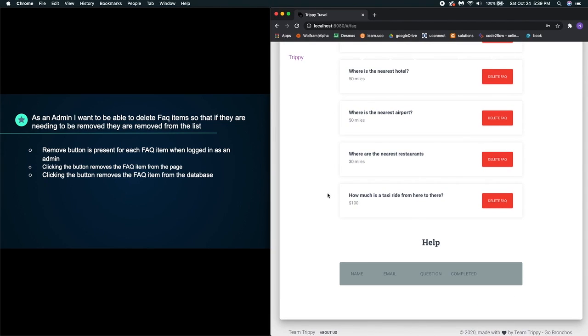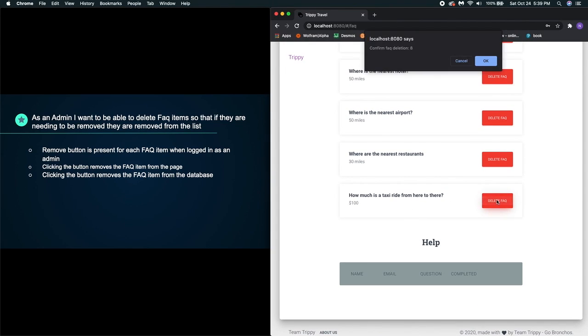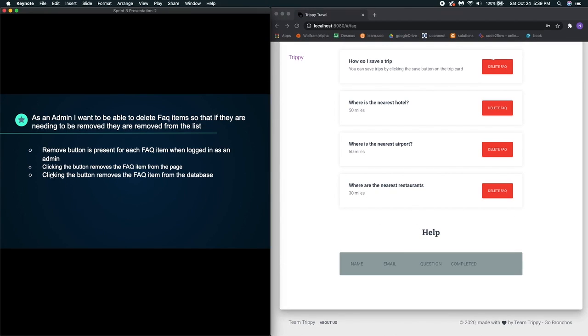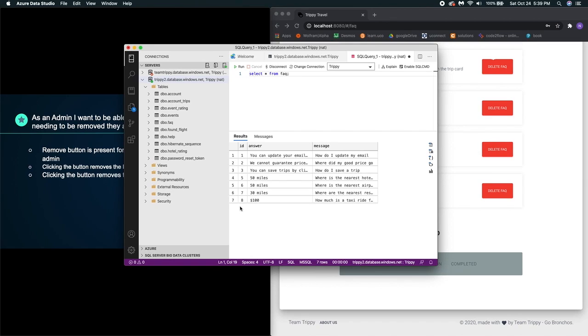So let's just go to the taxi ride one here and click delete. It's going to ask us if we would like to delete that. Okay. That is gone from the FAQ page. Clicking the button removes the FAQ item from the database. So here I haven't refreshed it, but we still have that taxi ride one, and that is now gone.